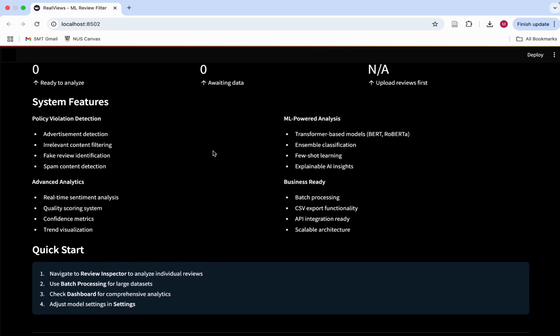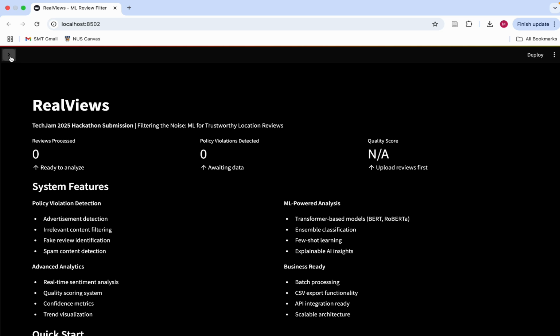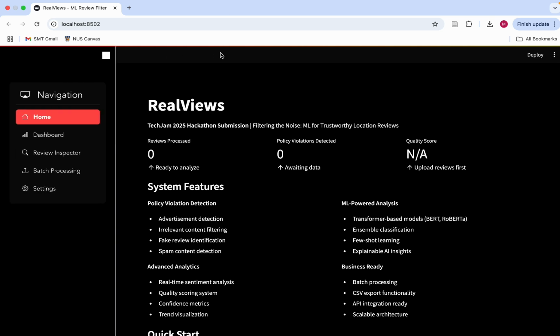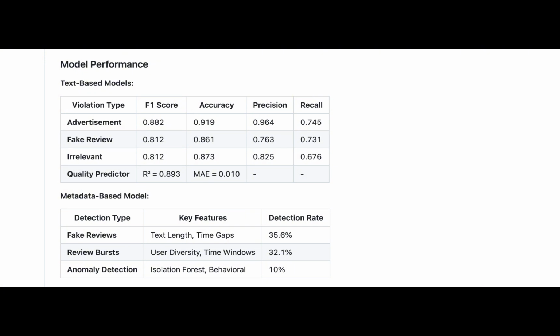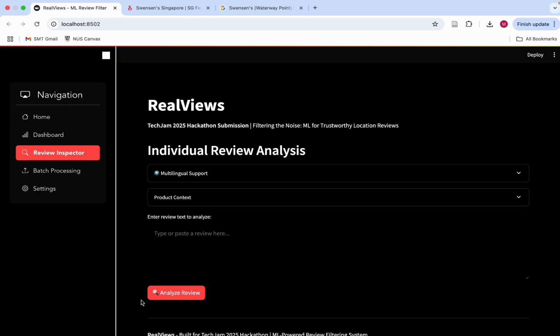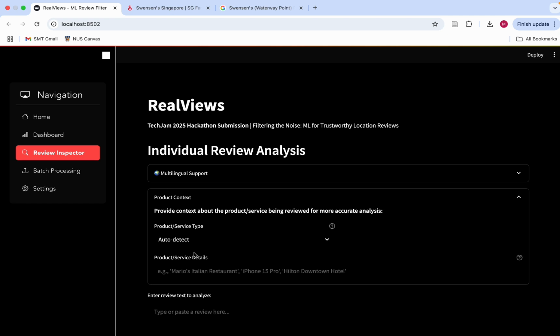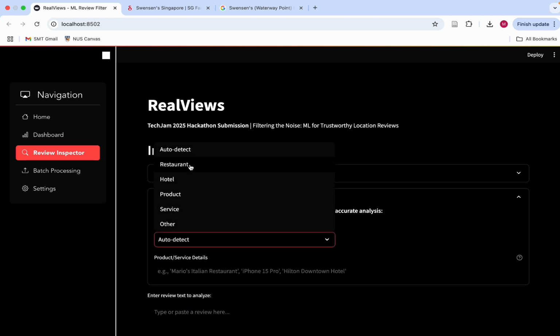RealViews is a multilingual machine learning system designed to restore trust in location-based reviews by automatically identifying and filtering fake, promotional, and irrelevant content. It combines advanced NLP with metadata-driven anomaly detection to deliver real-time, explainable, and scalable review analysis with over 86% accuracy. There are two different features I will be demonstrating, an individual review inspector and batch processor.